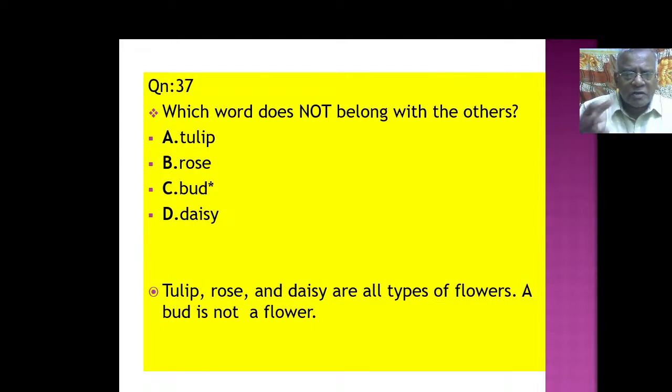Likewise, which word does not belong with the others? Tulip, rose, bud, daisy. Now, tulip, rose and daisy are all types of flowers, whereas a bud is not a flower. It is one aspect of a flower. Even before flowering, there is a bud. So, bud will not belong with the others. That is how we have to reason out and give the answer.